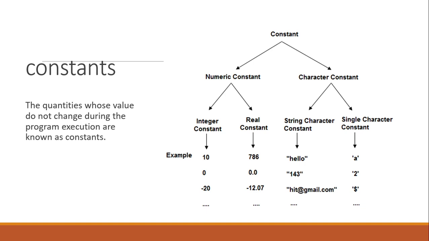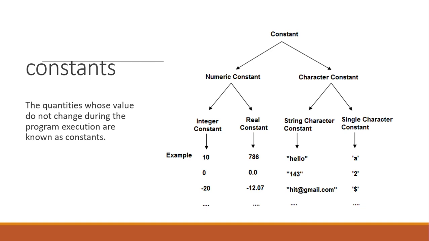There are two types of constants: numeric constants and character constants. What are numeric constants? Numeric constants are full numbers. They may be integer constants and real constants. Integer constants are values like 10, 0, 20, and real constants are numbers with decimal parts.